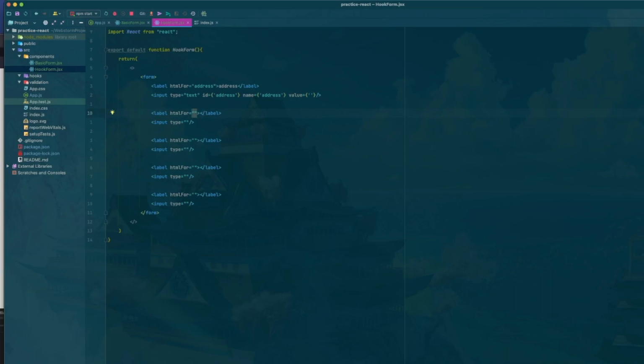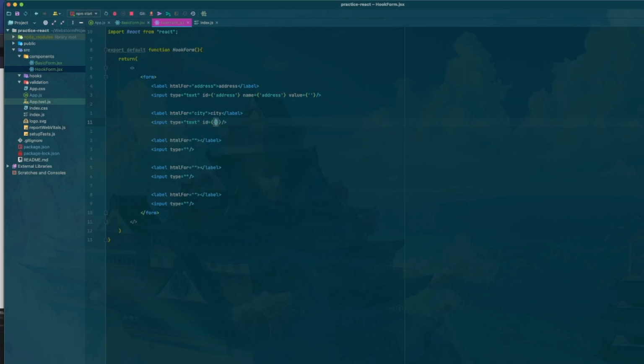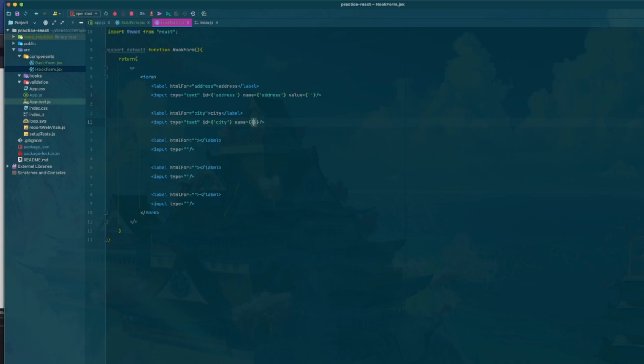This one we will call city. Type is also going to be text. ID is going to be city. Again, we need to pass it a name, and then give it a value.